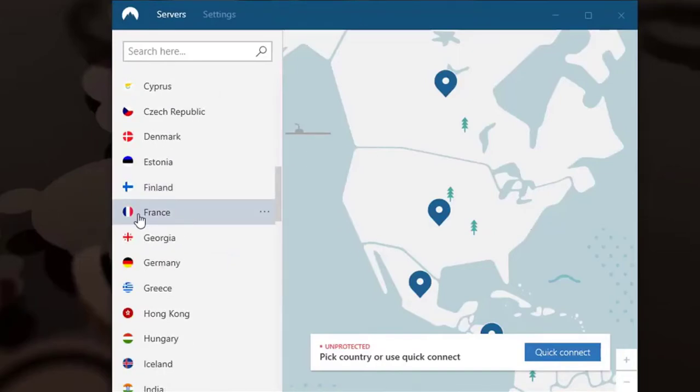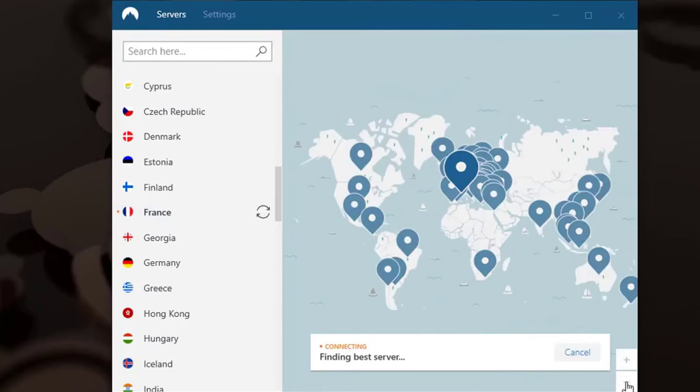So this is how free VPN apps or service providers earn money, guys.